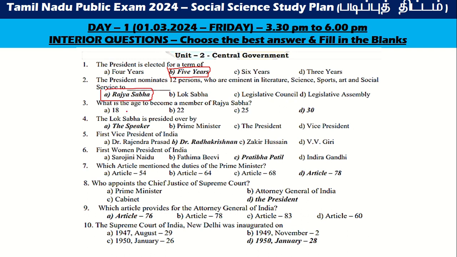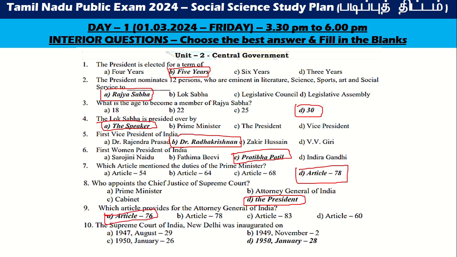Rajya Sabha. What is the age to become a member of Rajya Sabha? It is 30. The Lok Sabha is presided over by the Speaker. First Vice President of India is Dr. Radhakrishnan. First woman President of India is Pratibha Patil. Which article mentions the duties of a Prime Minister? Article 78. Who appoints the Chief Justice of the Supreme Court? The President. Which article provides for the Attorney General of India? Article 76. The Supreme Court of India, New Delhi was inaugurated on 1950, January 28.